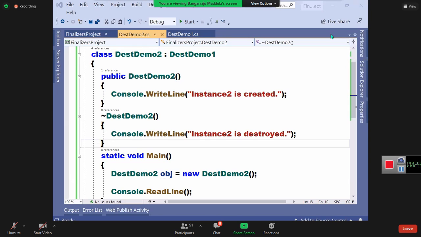Okay, one more question. Is there any scenario where we define finalizers in managed languages also? Yes.